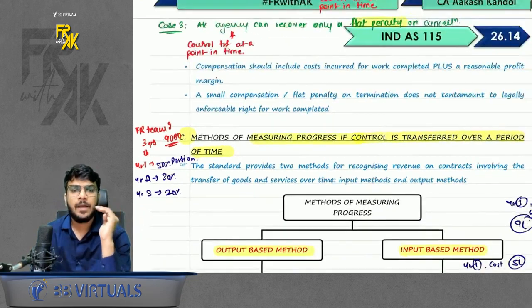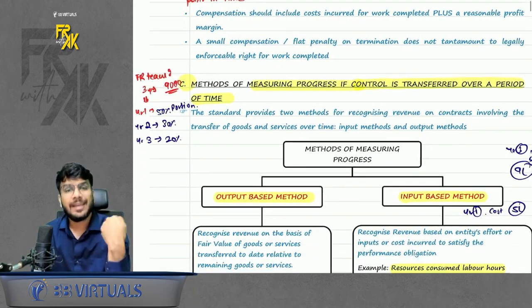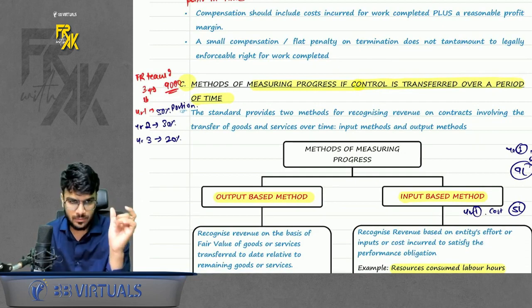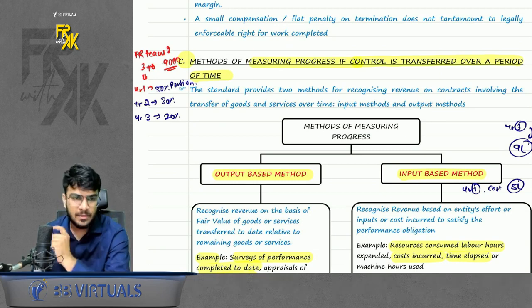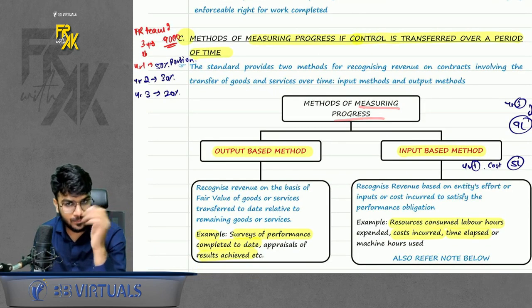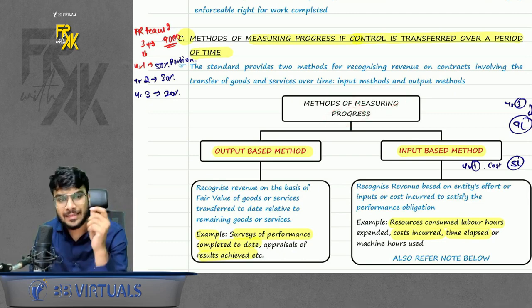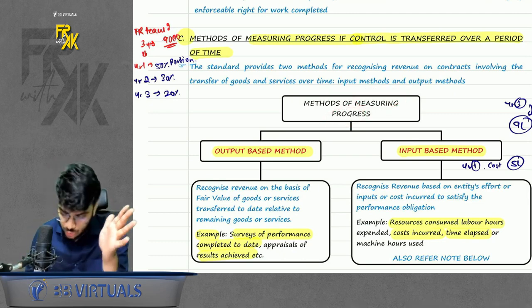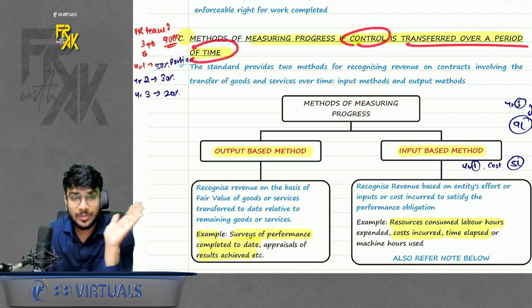That means how much revenue you will book each year will not be the same. You should see how much service has been fulfilled. So there are 2 ways of measuring progress. Why do we need to measure progress? Because however much progress has happened, that much revenue we will book each year. This measuring progress is only relevant when the control is getting transferred over the period of time.